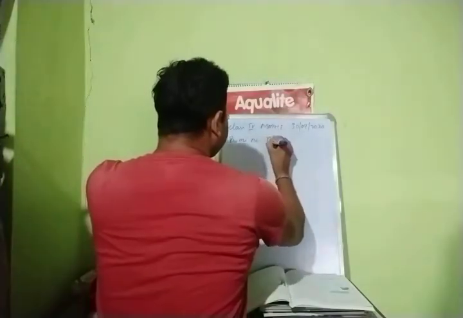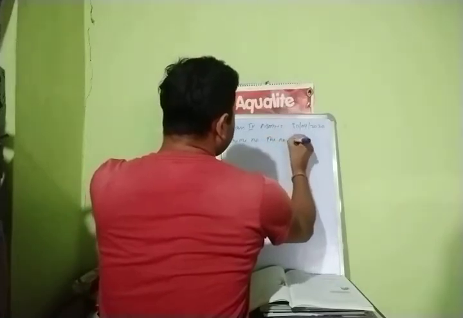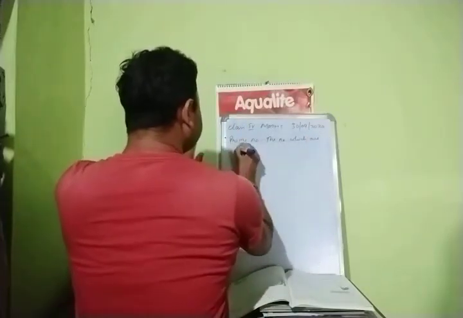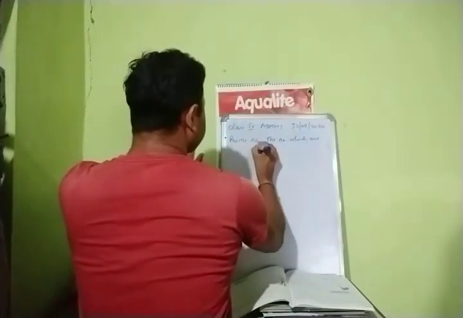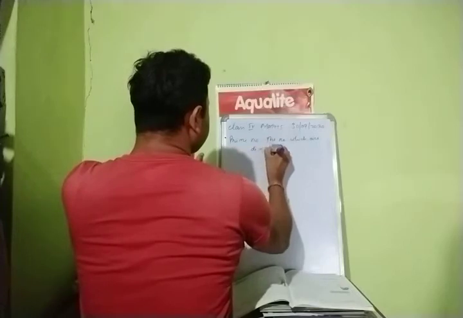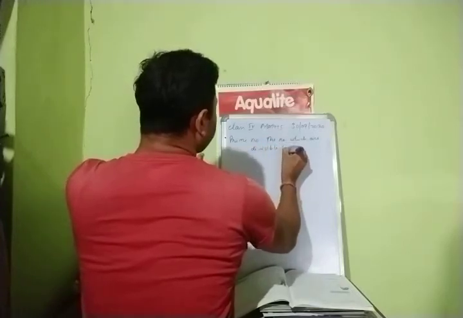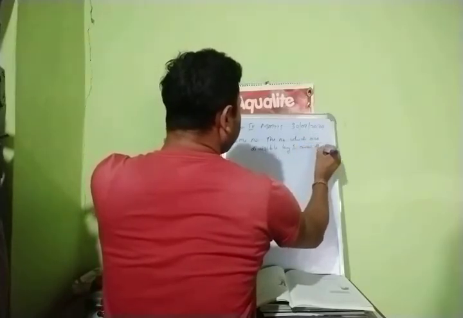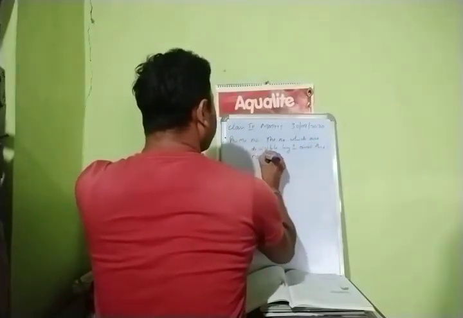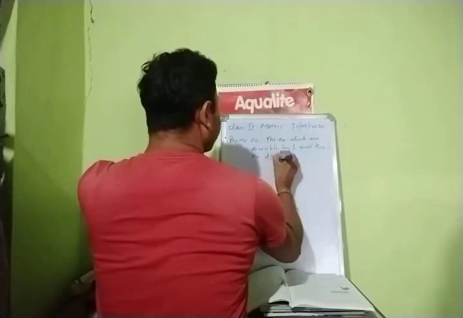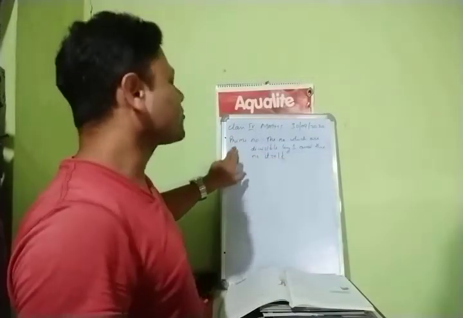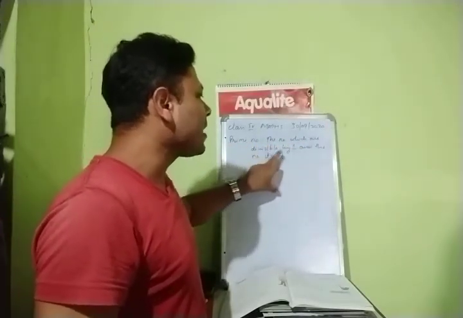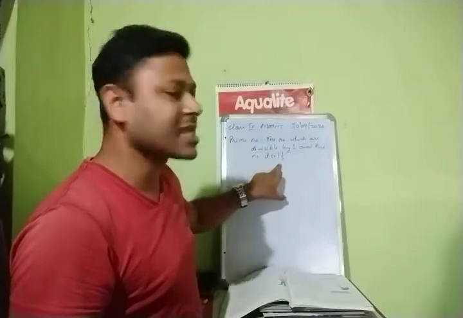The numbers which are divisible by 1 and the number itself. Okay, children, what is a prime number? Prime numbers are the numbers which are divisible by 1 and the number itself.